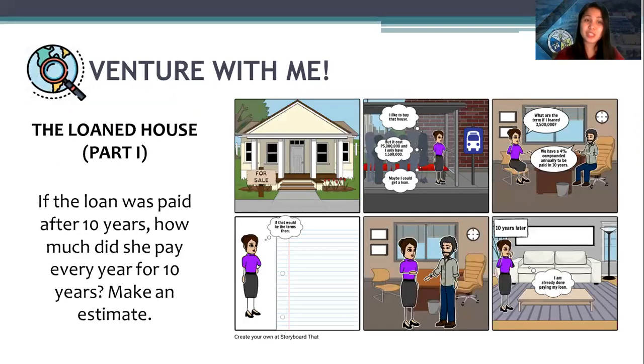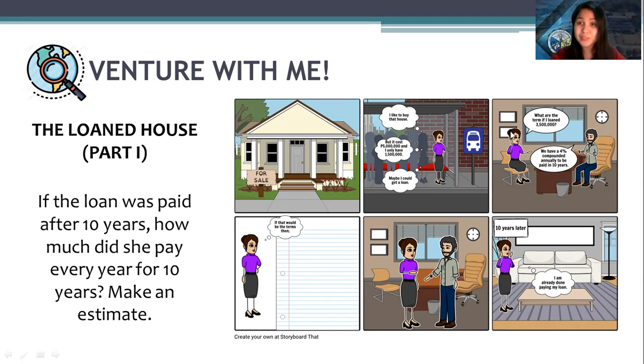And here's our venture activity. It's about the loaned house, part 1. And here's the dialogue. There is a house for sale. I'd like to buy that house, but it costs 5 million and I only have 1,500,000. Maybe I could get a loan.